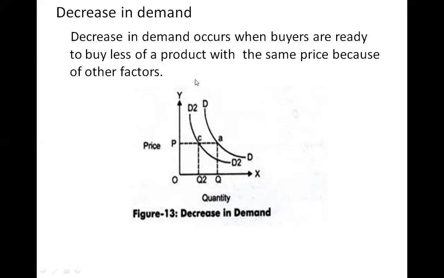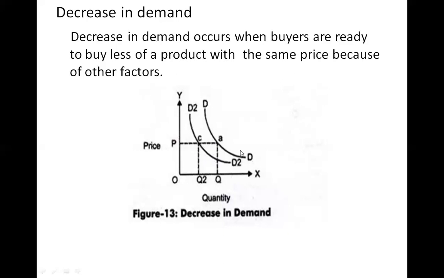So they are buying lesser and lesser quantity at the same price. Earlier we used to buy Q quantity. The price of the commodity is P. I used to buy Q. Now I am buying from Q to Q2. That is, I reduce this. This is a reverse order. So this is decreased from Q to Q2. This much of decrease is called decrease in demand.